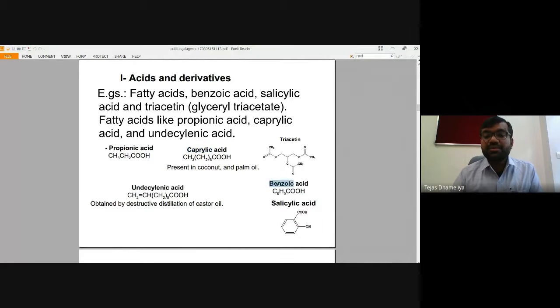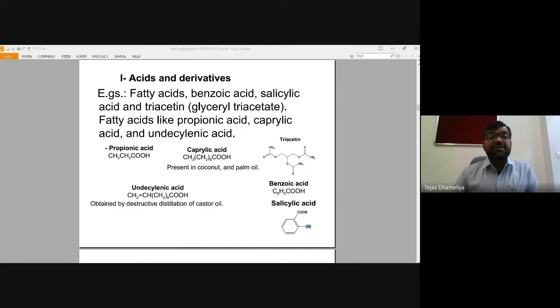Then comes benzoic acid, the simplest structure with benzene and C double O. If you put a hydroxy group at the ortho position of benzoic acid, that hydroxy group will make the molecule salicylic acid, and we can use this salicylic acid again as an antifungal.